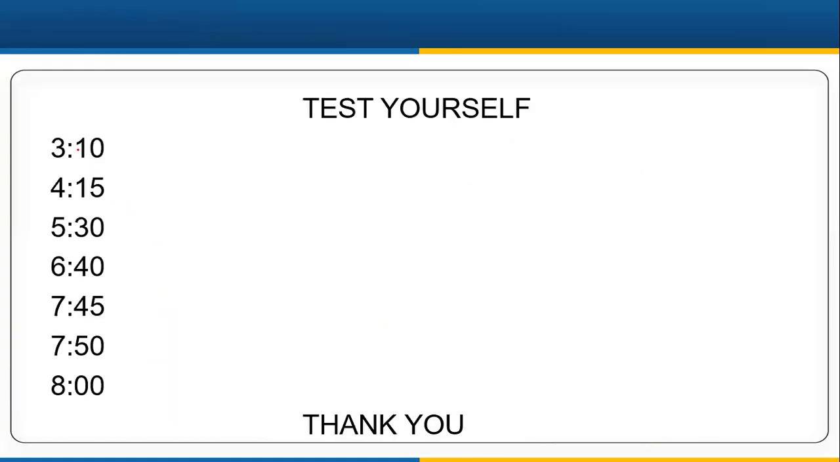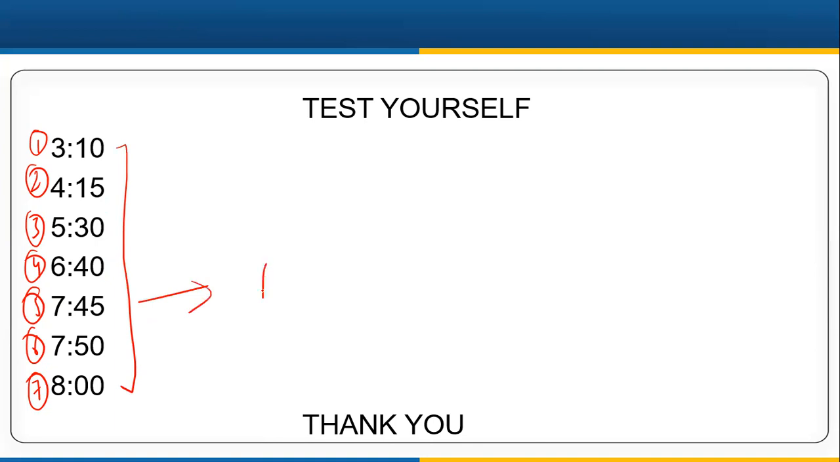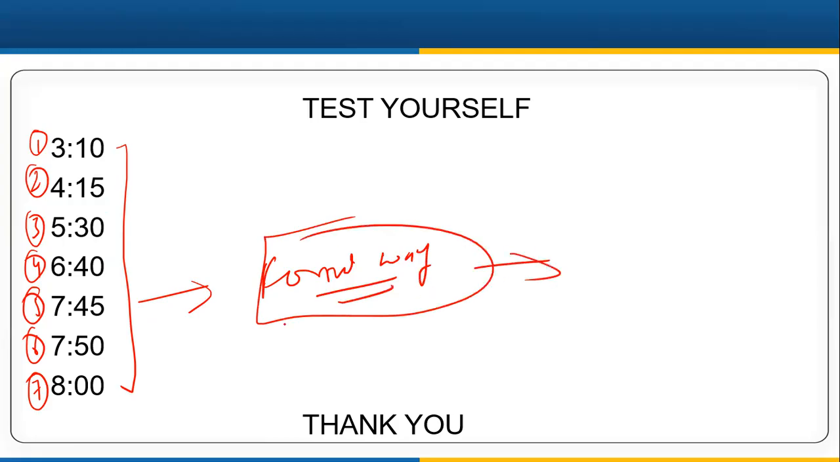All right, so this was about formal time. Now you are supposed to post your answers in the chat box. Write 3:10, 4:15, 5:30, 6:40, 7:45, 7:50 and 8 o'clock in the formal way. Seven different times are for you. Write them in the formal way and then post your answers in the chat box.